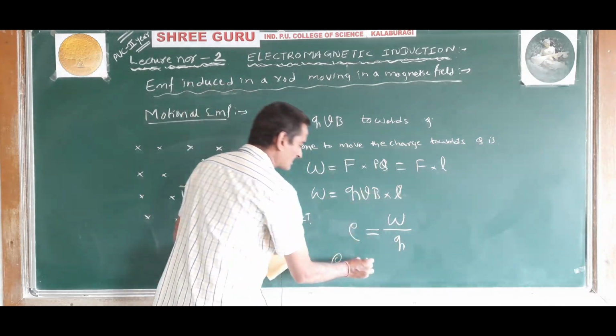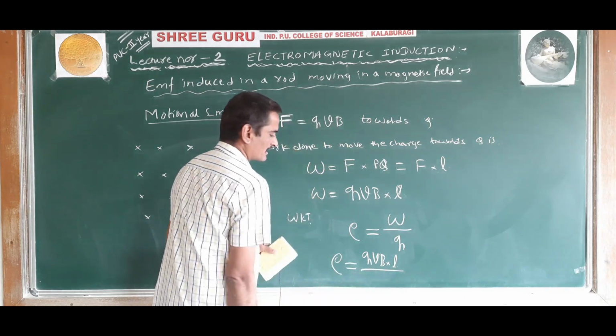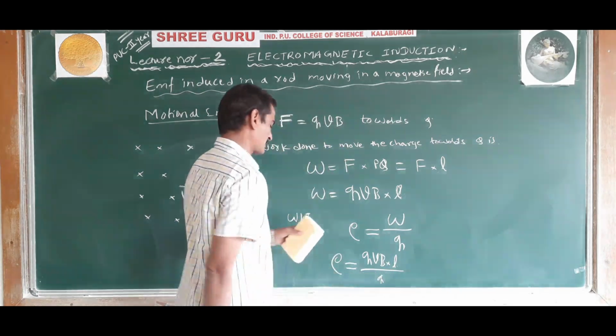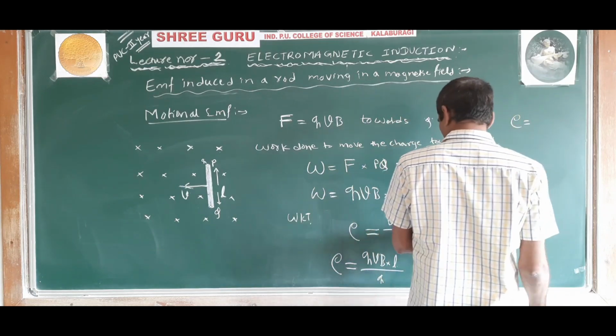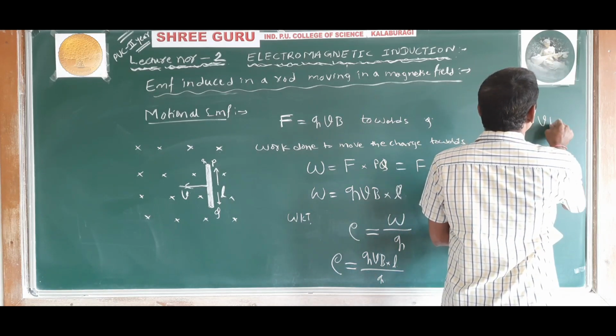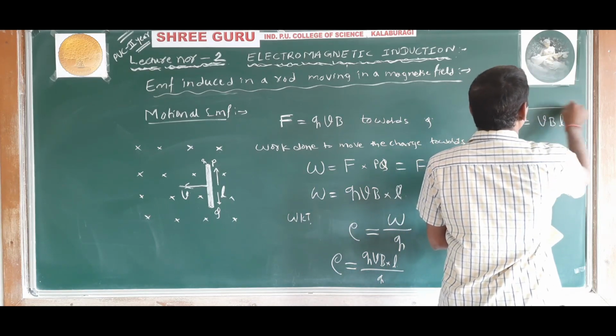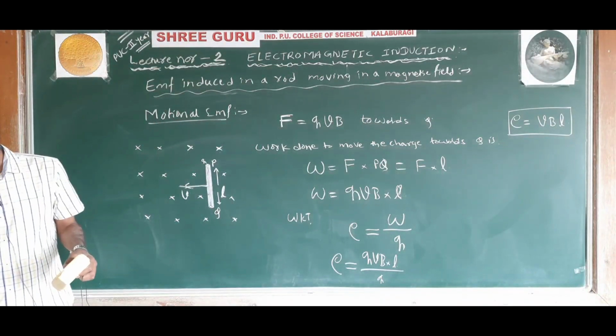W is work done, which is QVB into L, divided by Q. So Q cancels. So E is equal to VBL. This gives the motional EMF. This is called the expression for the motional EMF.